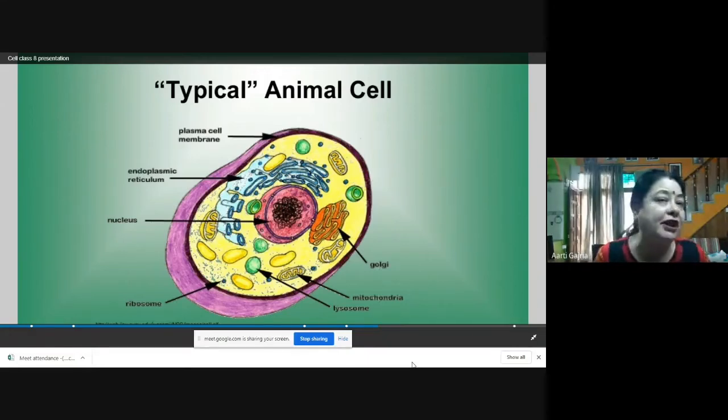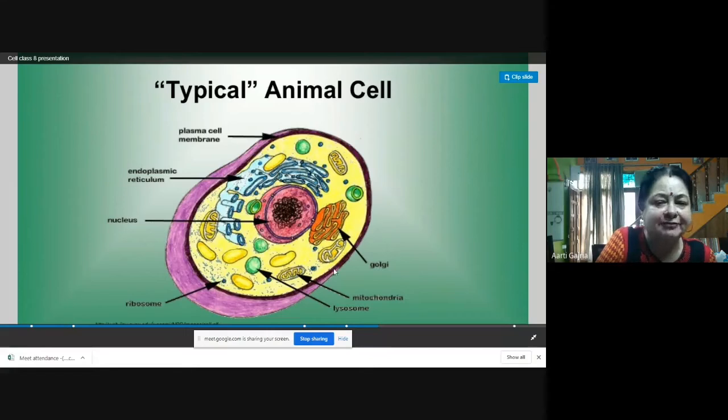We have many mitochondria in our muscle cells because our muscles work very hard, so they want more energy. So every cell is peculiar, every cell is special, with different shapes and sizes. But if you want to study a typical animal cell, it is like that.